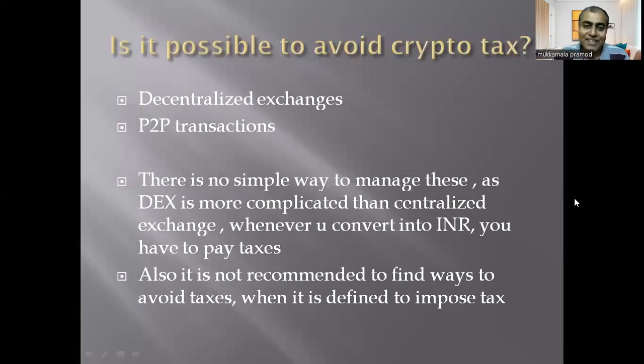A lot of people were asking questions like, is it possible to avoid a crypto tax? There are different thoughts around it. For example, people think that they can use decentralized exchanges, DEX, or maybe they can use a P2P transaction and an exchange mechanism to avoid tax. But honestly, there is no simple way to manage this because decentralized exchanges are more complicated than centralized exchanges. Typically, when you convert that to a fiat currency, for example INR, you still have to pay taxes.